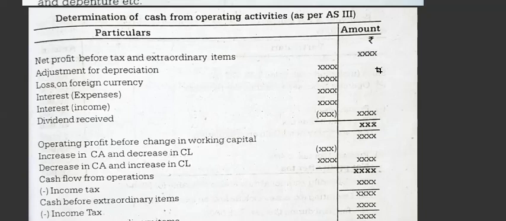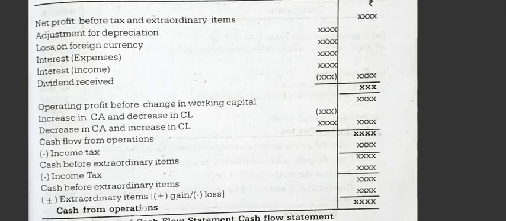Total and write in the outer column. Then operation in working capital: increase in current asset and decrease in working capital. When there is an increase in current assets, it results in increase in working capital. So increase in working capital means cash goes out, so in the bracket. When there is a decrease in current asset or decrease in current liability, you have to write in a bracket. When there is a decrease in current asset and increase in current liability, you have to write as it is. So just compare and write in the outer column. You will get cash flow from operation.